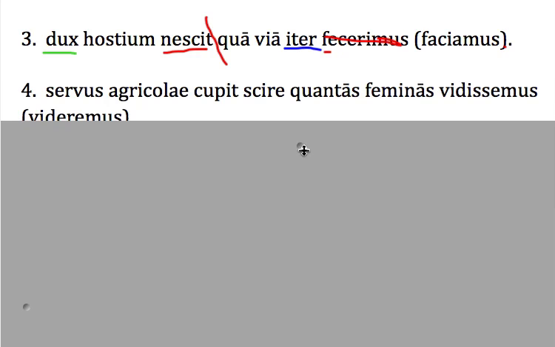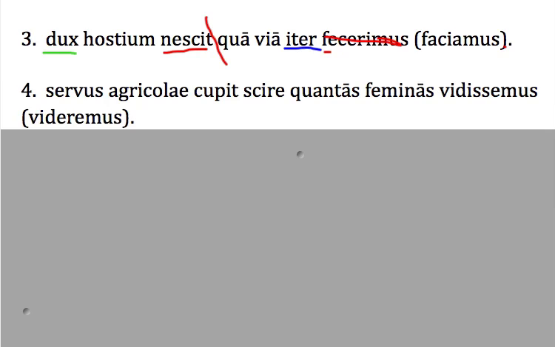Let's take a peek at number 4. All right, so again, we're going to leave out the viderimus for now. We're going to go with the vidissemus, and we've got a main verb of cupit, but we also have an infinitive, scire. Interesting. Okay, quantas is one of these new interrogative words. That's going to start our clause. Okay, on the left side, do we have a nominative somewhere?